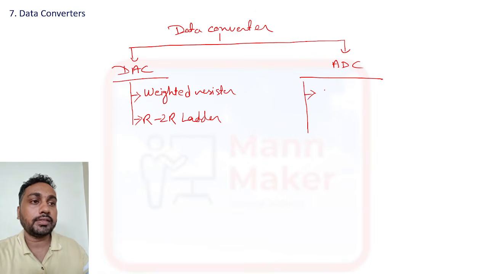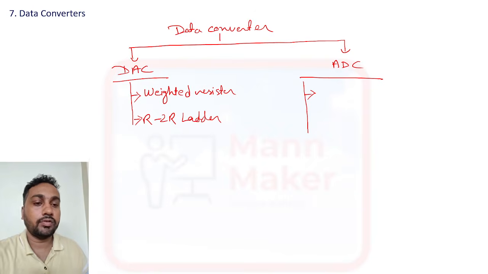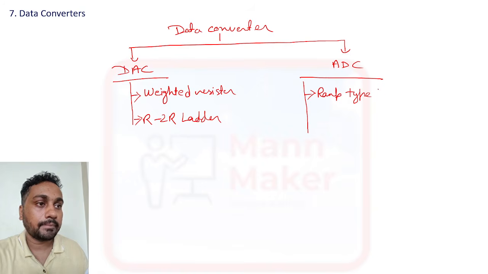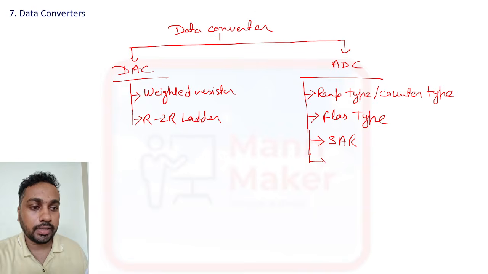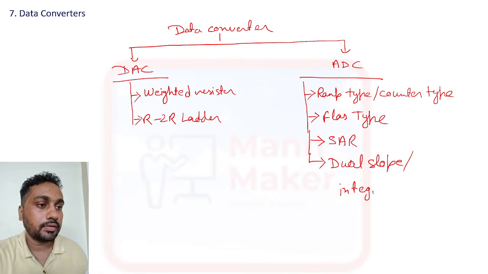Now for ADC we have four types. First one is RAM type or counter type ADC, and the second one is flash type ADC, and the third one is SAR, successive approximation register, and the last one is dual slope or integration type ADC.